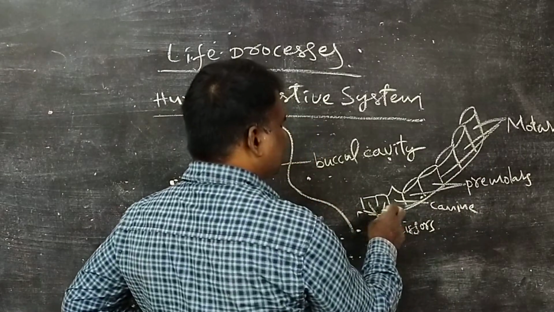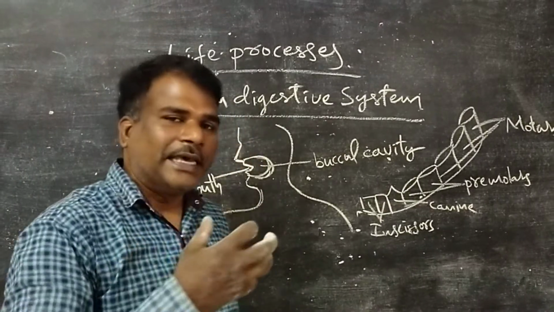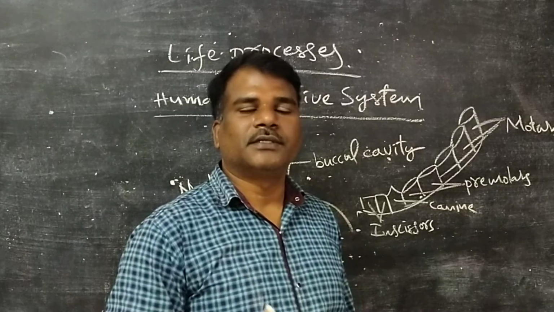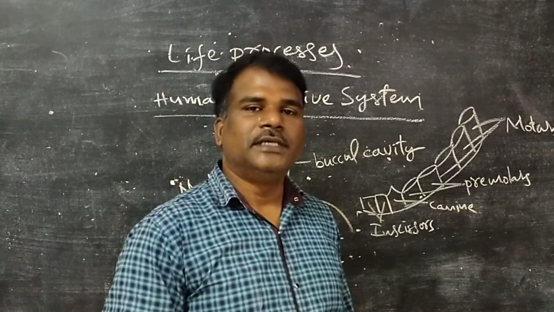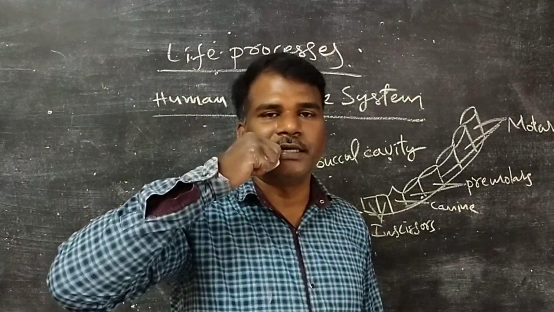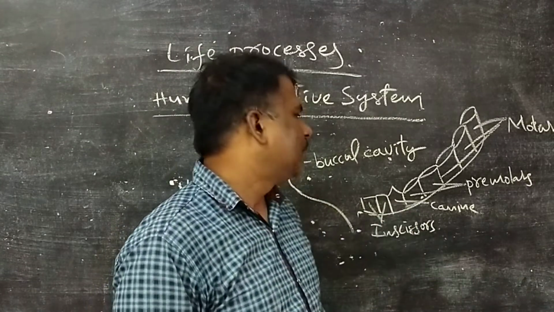What is the special importance of canines? Canines can tear the flesh. They are well developed in carnivorous animals like tiger, lion, cheetah. Those canine teeth are well developed. They can tear the flesh and eat.